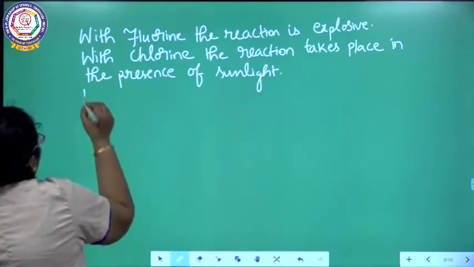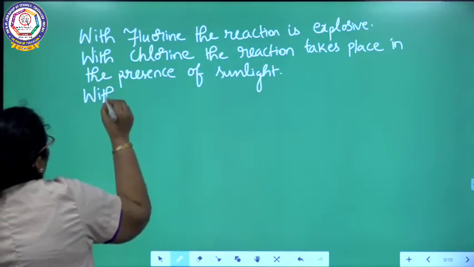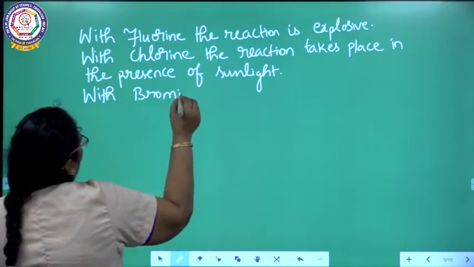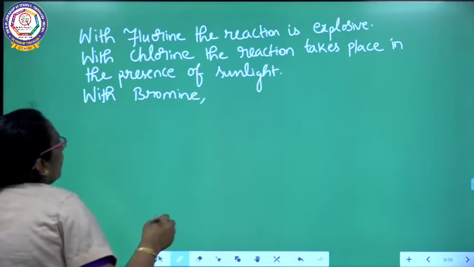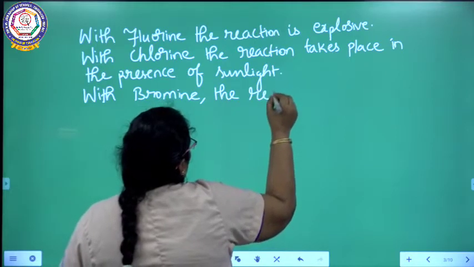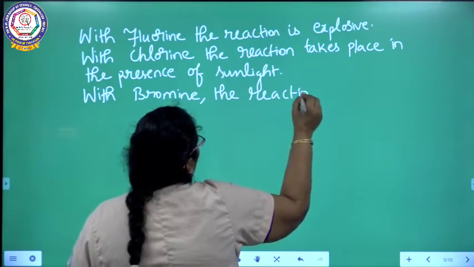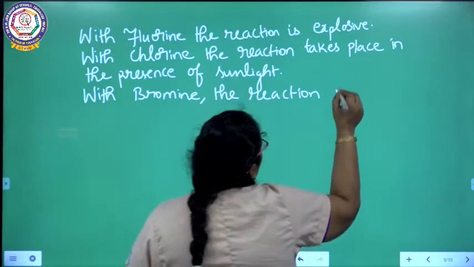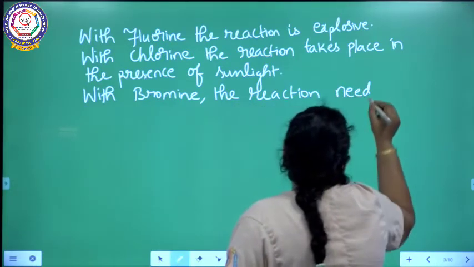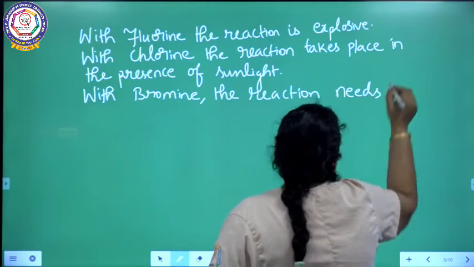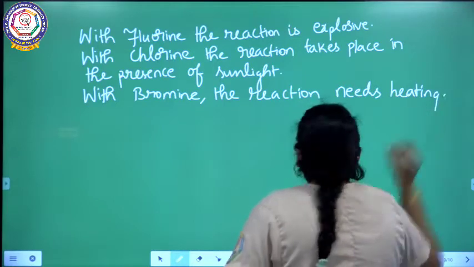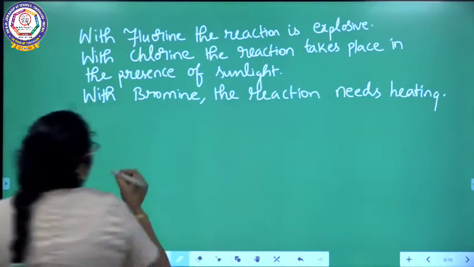With bromine, the reaction needs heating, because it is less reactive when compared to chlorine. Whereas in case of iodine, it is the least reactive.